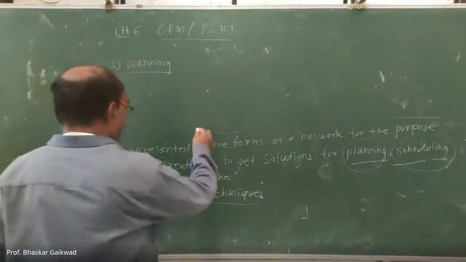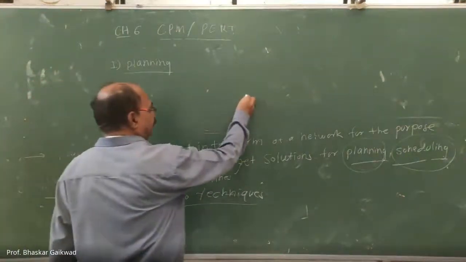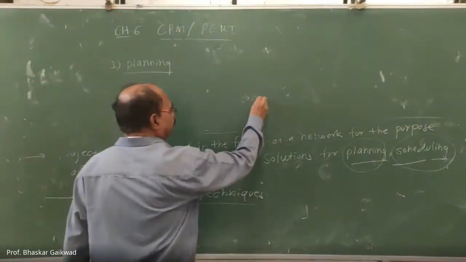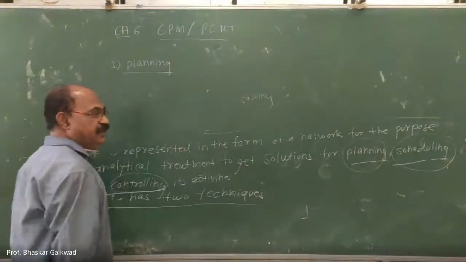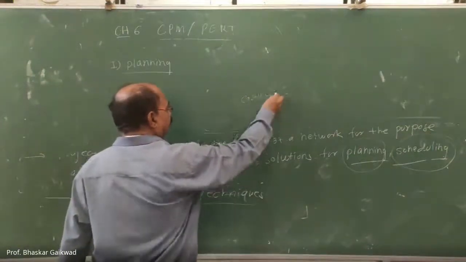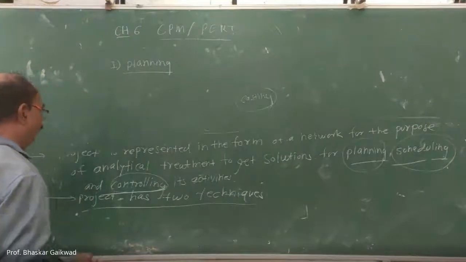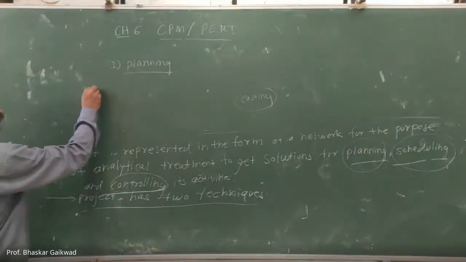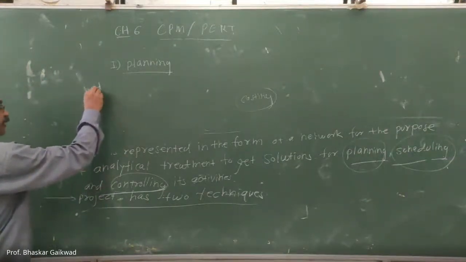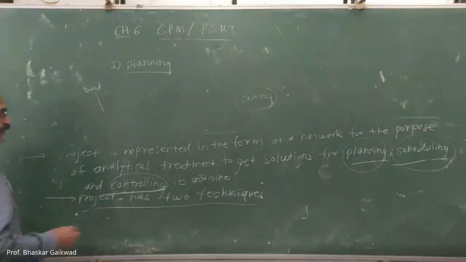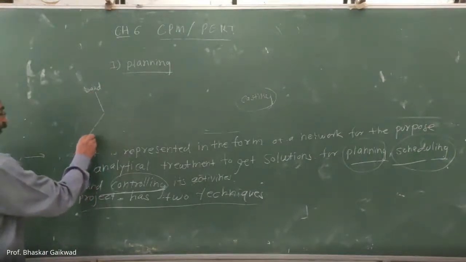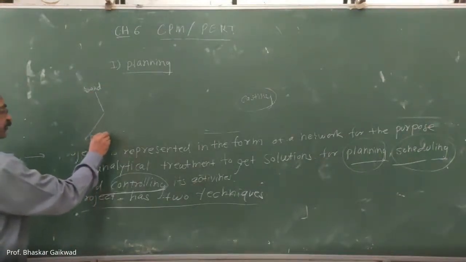Suppose casting is the end product. So to make this casting, what do we require? Sand. So preparation of sand is one of the activities. Here on this side we require a pattern.